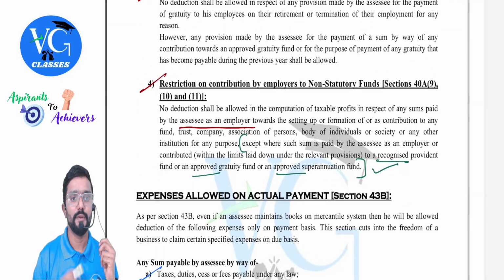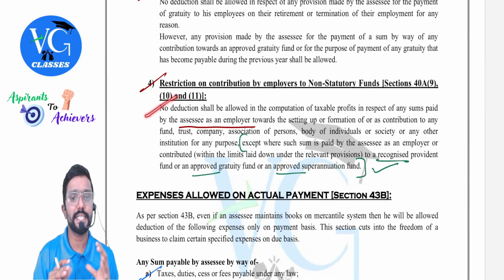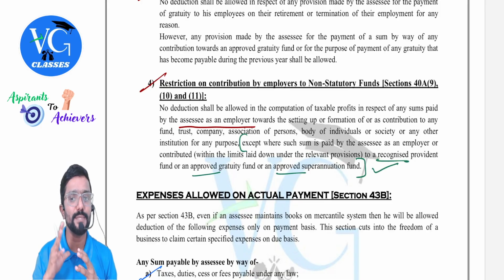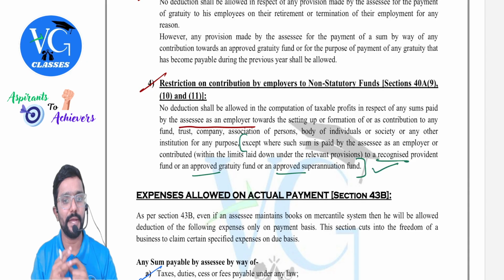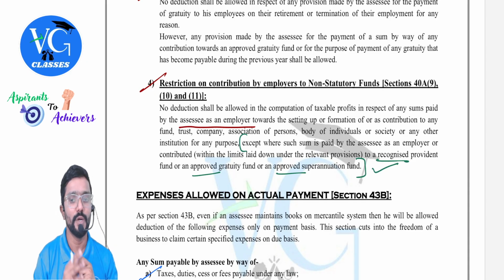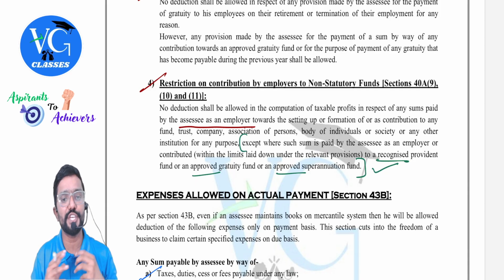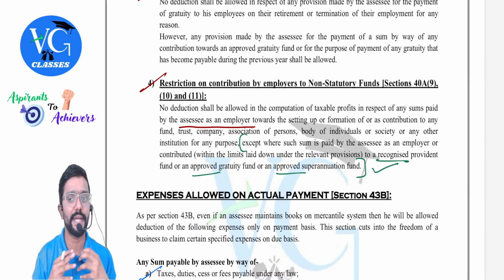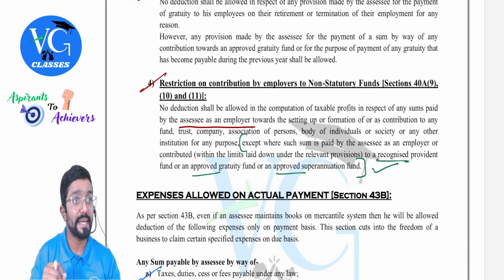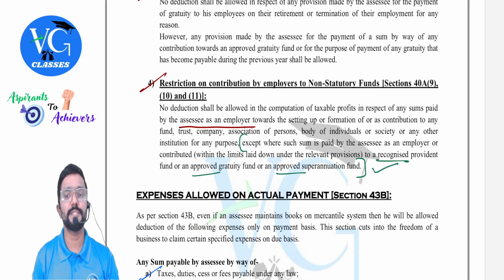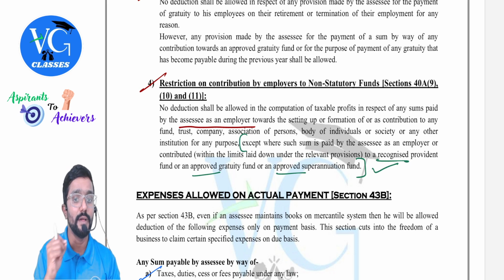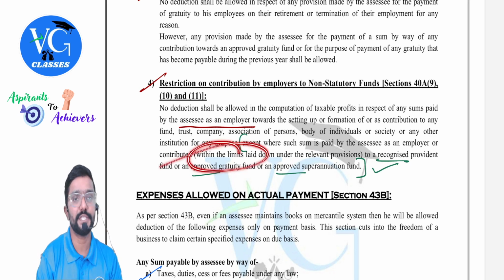Yes, you can see, 40A(9): no deduction shall be allowed in computation of taxable profit in respect of any sum paid by the assessee as an employer towards the setting up or formation of or as a contribution to any fund, trust, company, association of person, body of individual or society, or any other institution for any purpose, except where such sum is paid by the assessee as an employer or contributed within the limits.